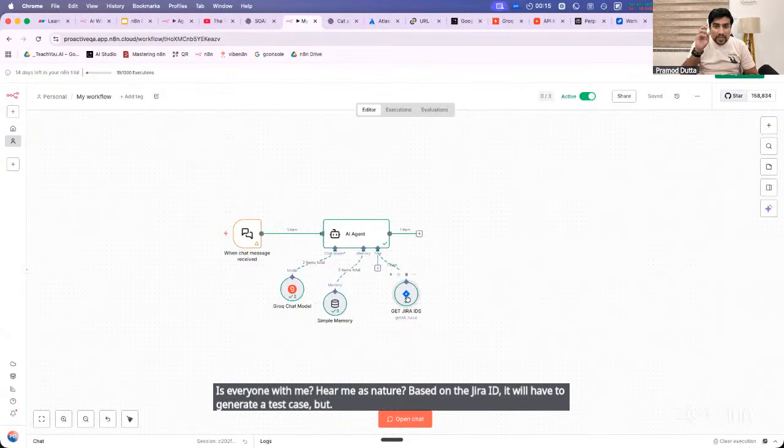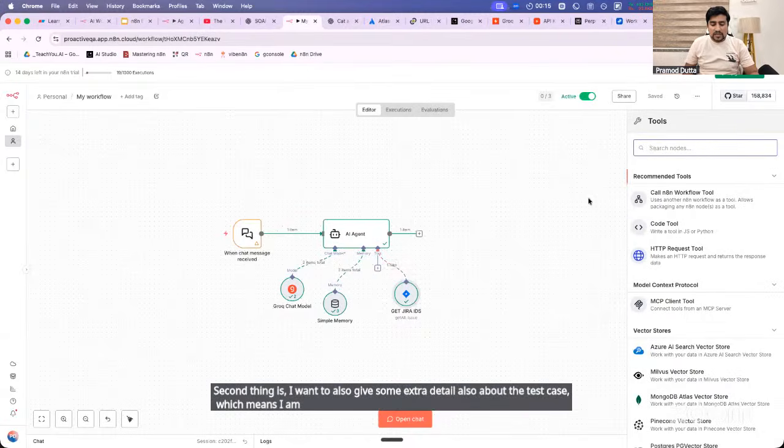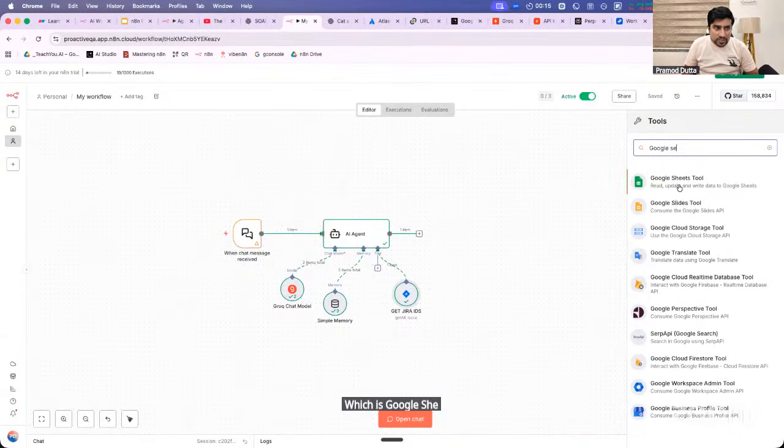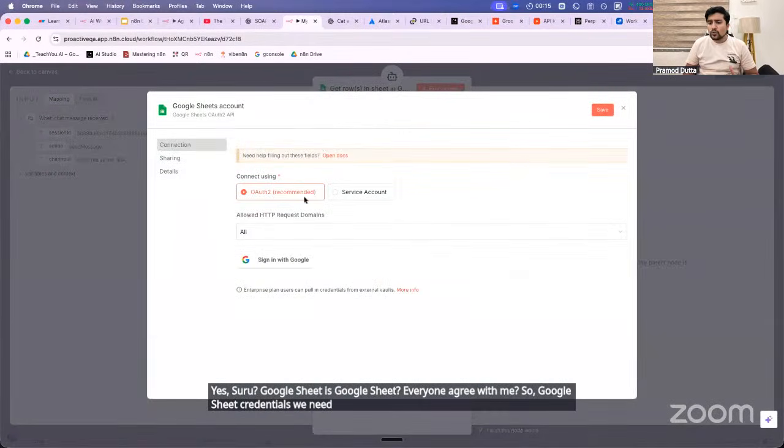But the second thing is, I also want to give some extra detail about the test case, which means I am first going to add an Excel file, which is a Google Sheet. Google Sheet is Google Sheet. Everyone agree with me? So we need to add Google Sheet credentials. So how to add it?